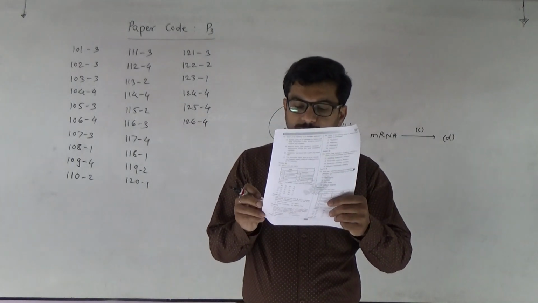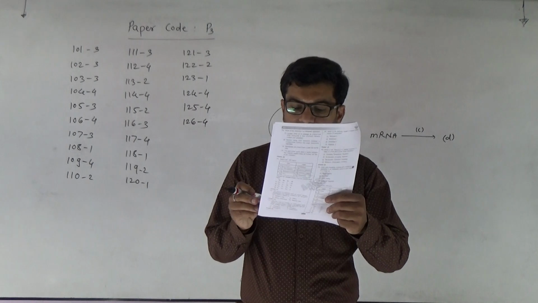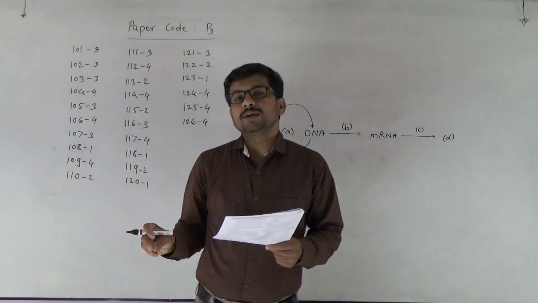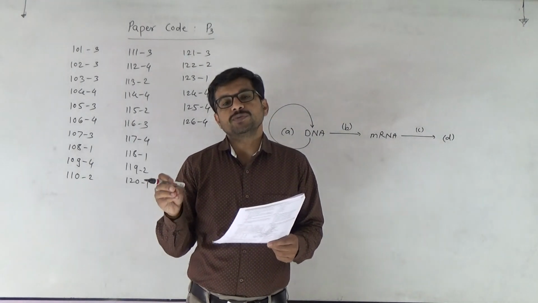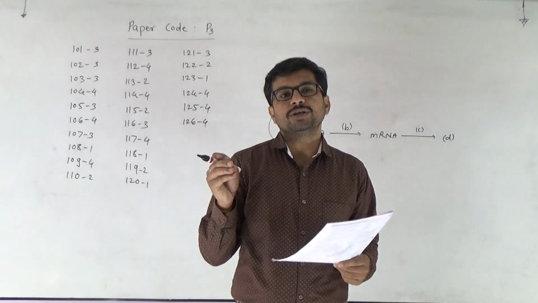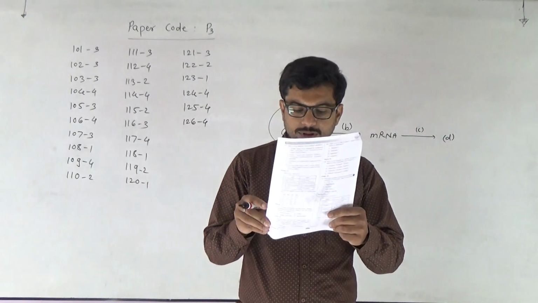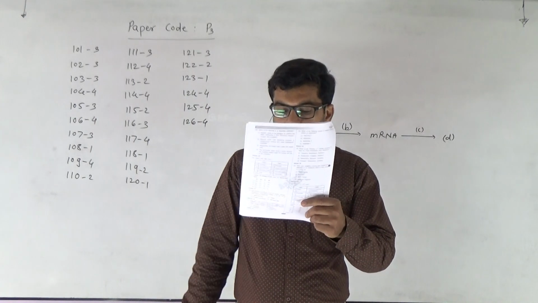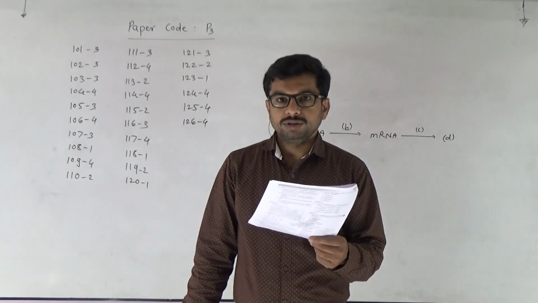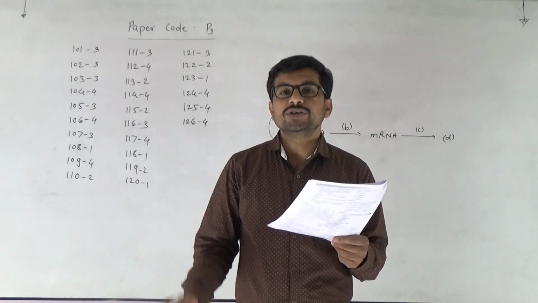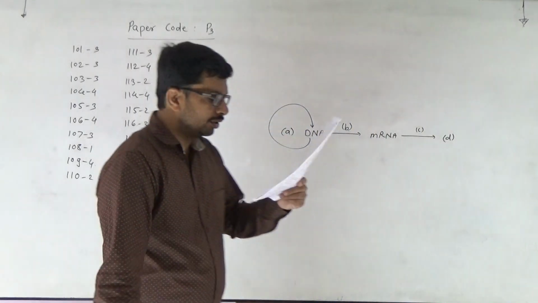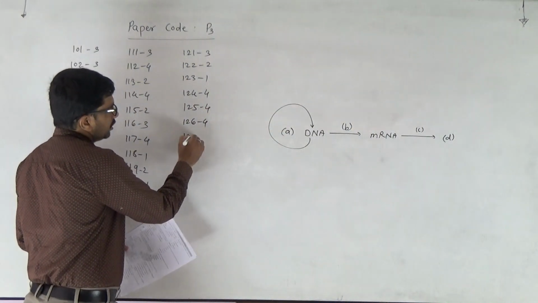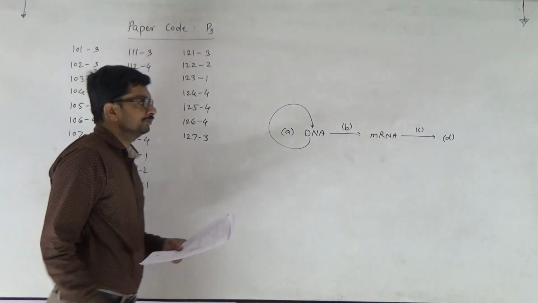127. Which of the following are not secondary metabolites? Secondary metabolites are generally those substances which are produced by the plant but generally not utilized by them. So the answer is third one. Amino acid and glucose are not secondary metabolites, these are the primary metabolites. 127, third one.